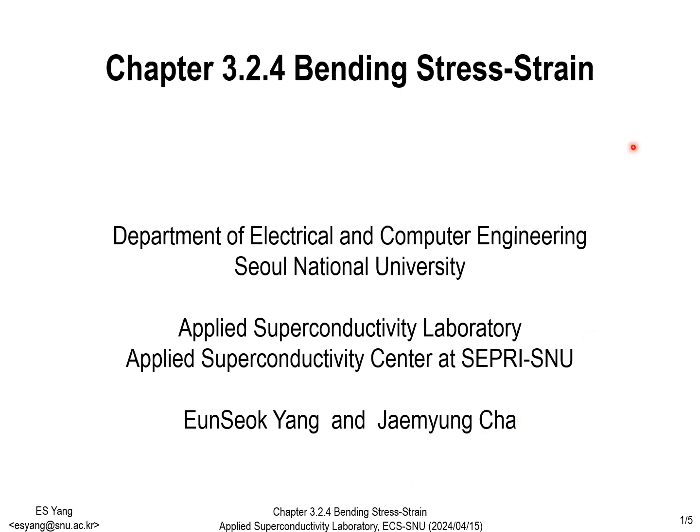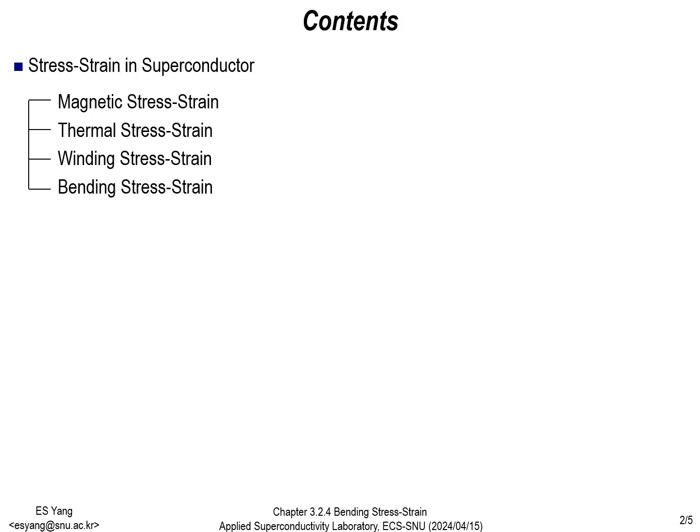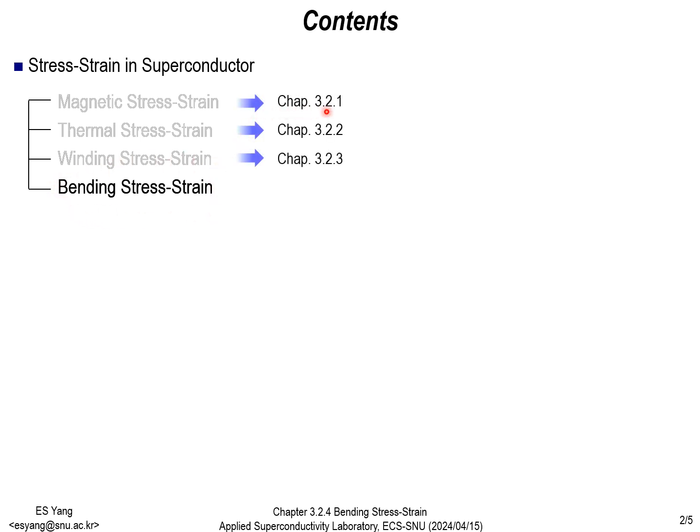Hello. Today, we will discuss bending stress strain. Factors causing strain in a superconductor include magnetic, thermal, winding, and bending. Today, we will focus on stress strain due to bending, while the other factors are addressed in Chapter 3.2.1, Chapter 3.2.2, and Chapter 3.2.3.